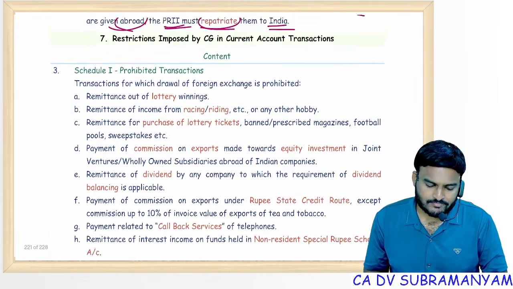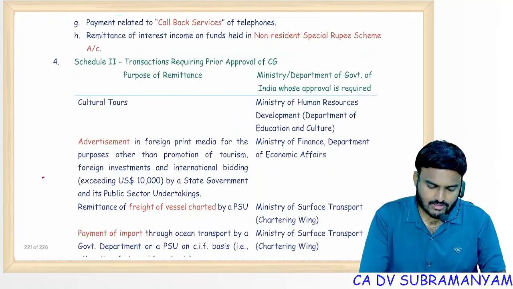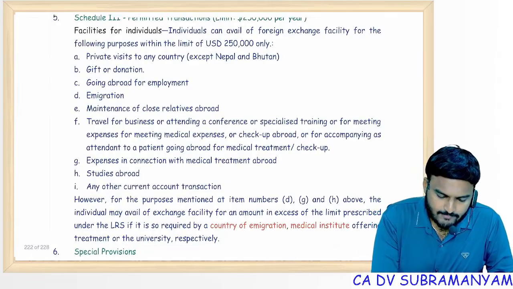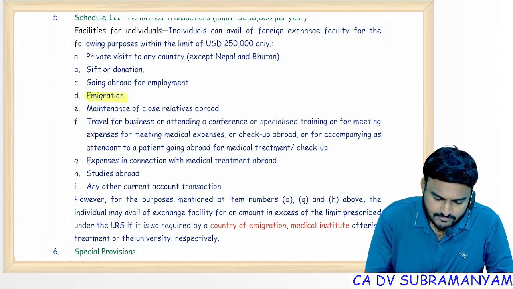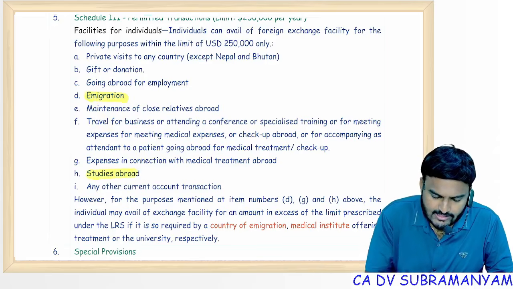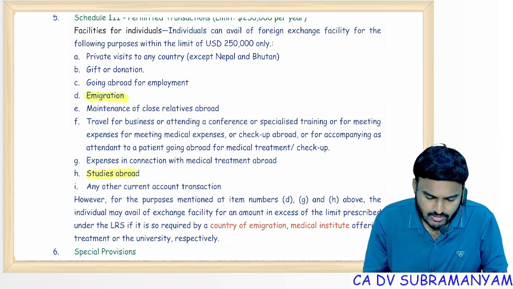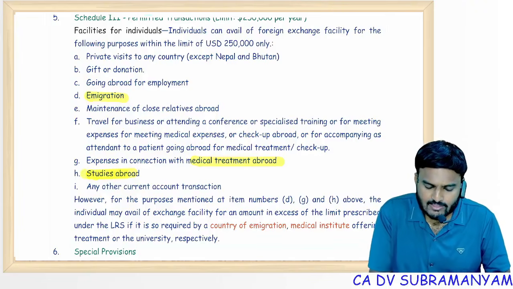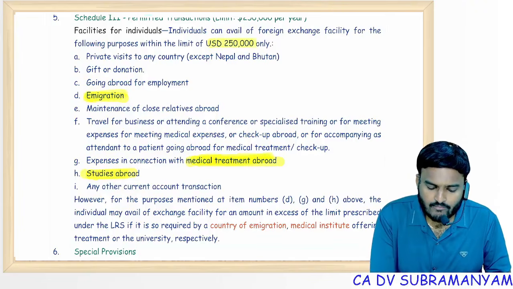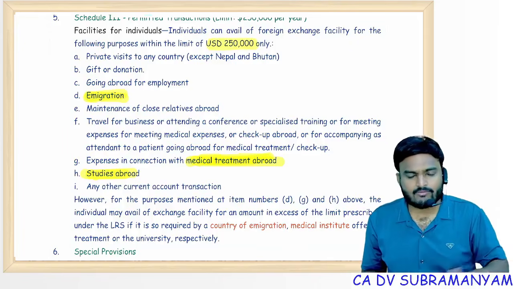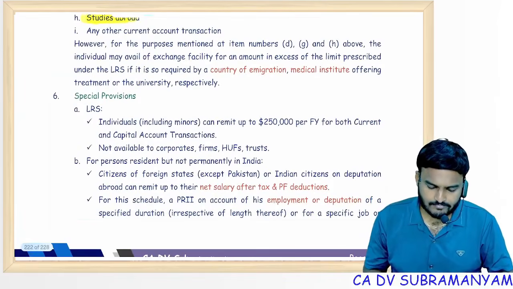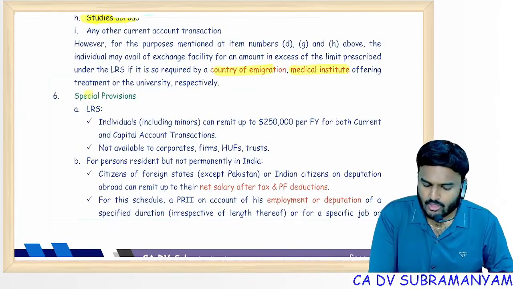Next one. Current account transactions covered. Yes, this also covered. Exceptional points: immigration, studies abroad, and medical treatment abroad. In these three cases, if you have valid proof, you can draw foreign exchange in excess of 2.5 lakh without any permission from RBI. Proofs: country of immigration, medical institute offering treatments.